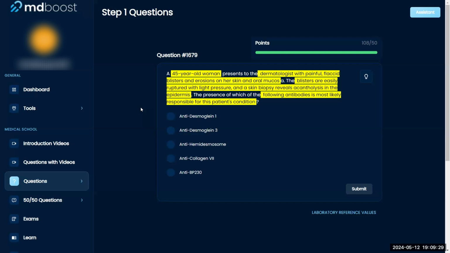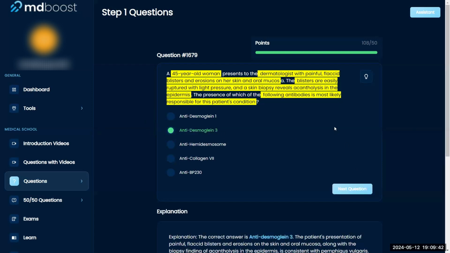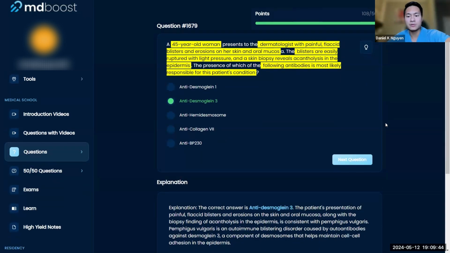This is called pemphigus vulgaris, because of the easily ruptured blisters and oral mucosa involvement. And I believe that is against anti-desmoglein 3. Yes, I will go with that. Good. Perfect. You worked that beautifully, right?